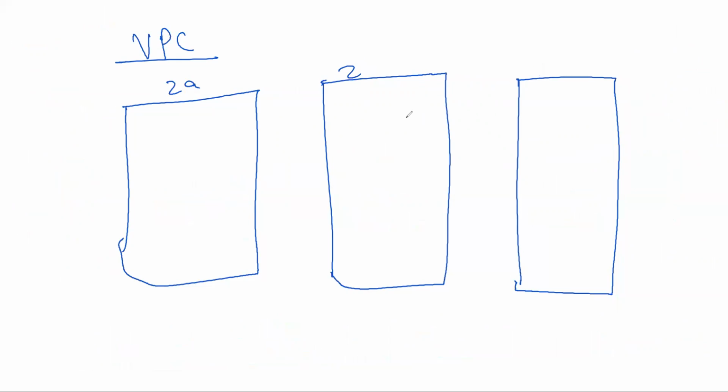Let it go. I'll just take up a fresh page and then I'll try to explain it. So, what was the range? 10.0.0.0/16. This was assigned to my VPC, correct?